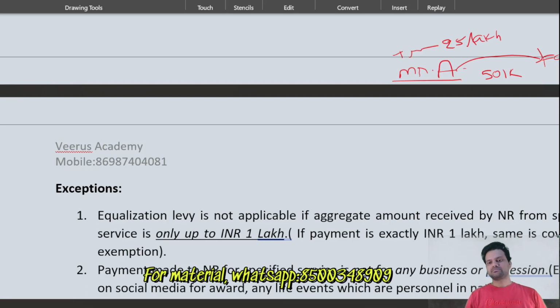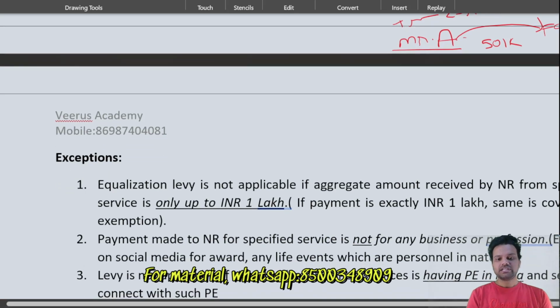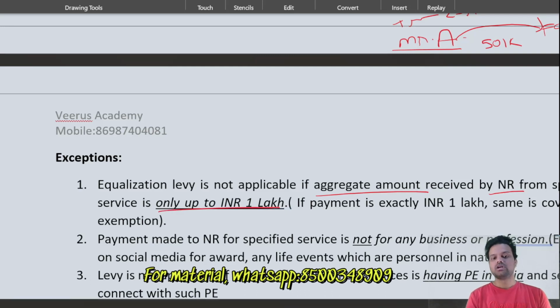That's why, the first point, the law says that if the total payment for a whole year to a non-resident is up to 1 lakh, then there is no need to deduct the equalization levy. That is the first exception. So equalization levy is not applicable if the aggregate amount received by a non-resident for specified service is only up to 1 lakh. Even if the payment is exactly 1 lakh, it is covered under the exemption. Okay, this is point number 1, exemption.